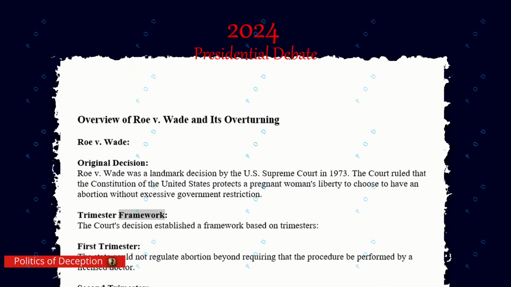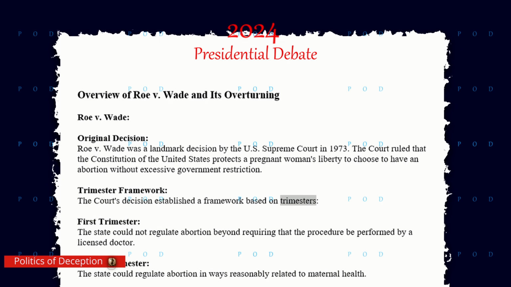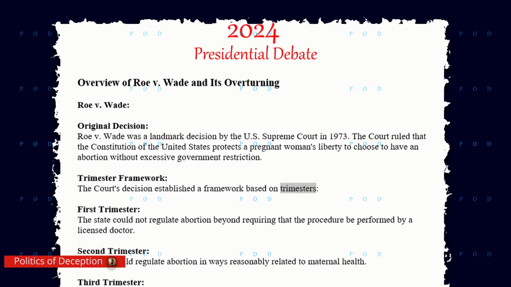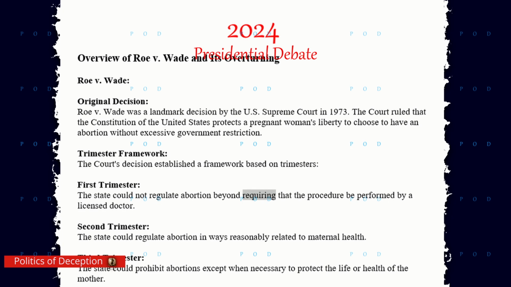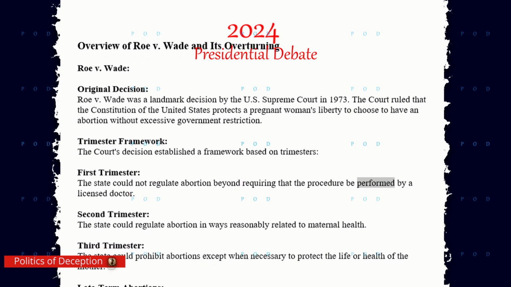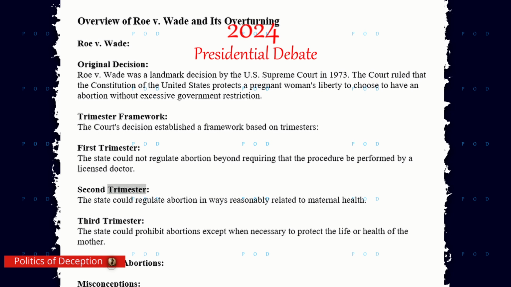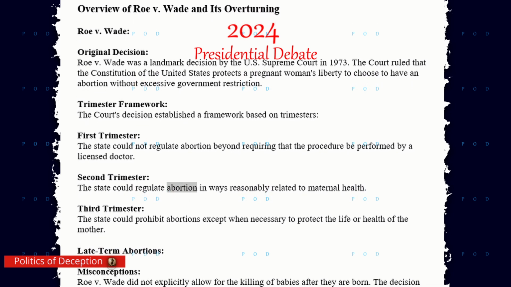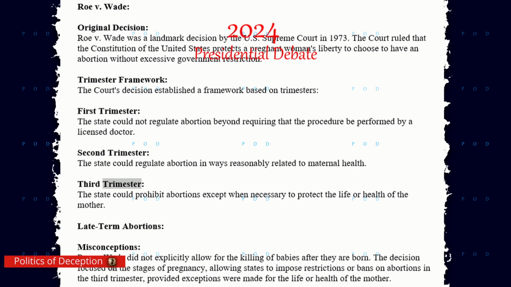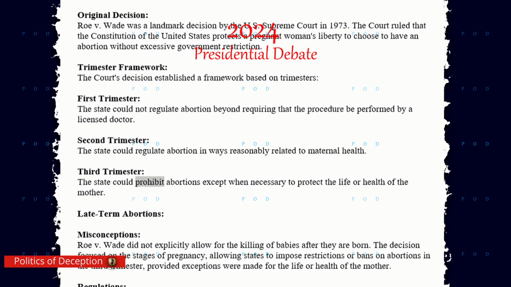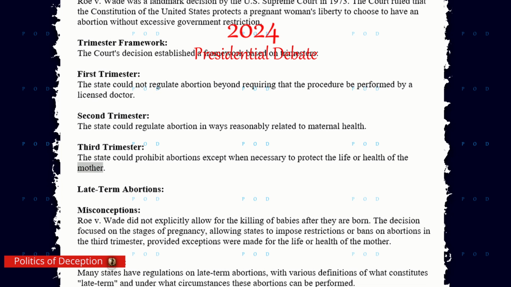Trimester framework. The court's decision established a framework based on trimesters. First trimester: the state could not regulate abortion beyond requiring that the procedure be performed by a licensed doctor. Second trimester: the state could regulate abortion in ways reasonably related to maternal health. Third trimester: the state could prohibit abortions except when necessary to protect the life or health of the mother.